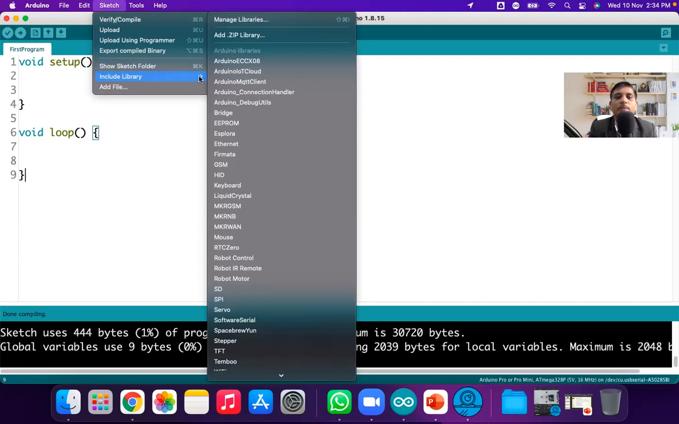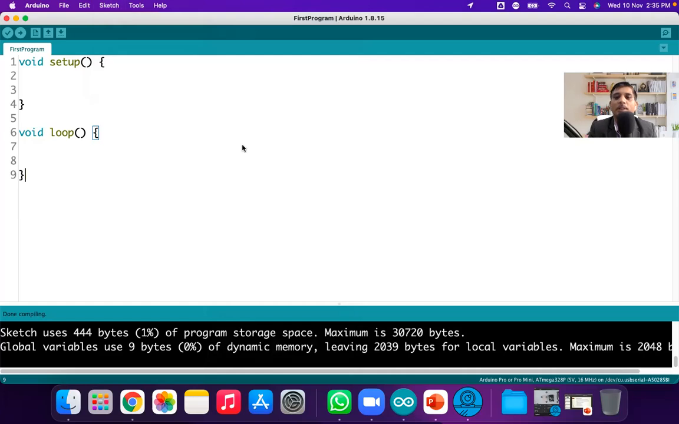For example, you want to interface the RTC, the real-time clock. You don't have to write it starting from scratch. What you need to do is go to include library. If you have the zip file of that library, you can click here, or otherwise you can go to manage libraries.